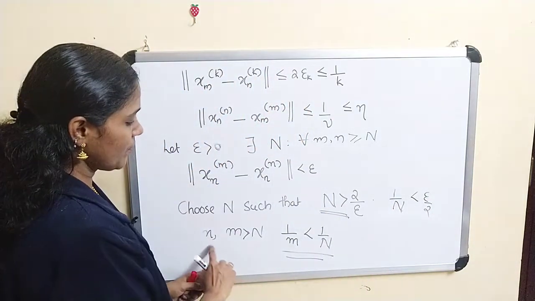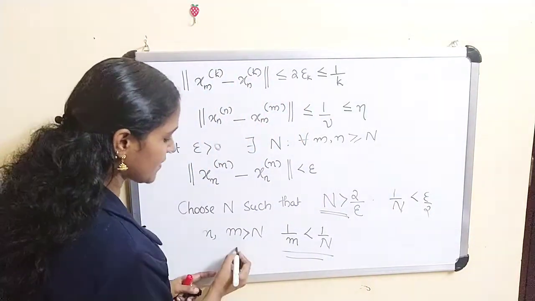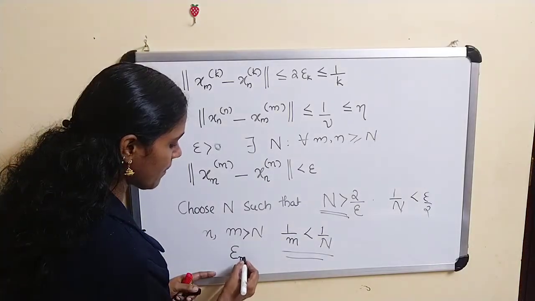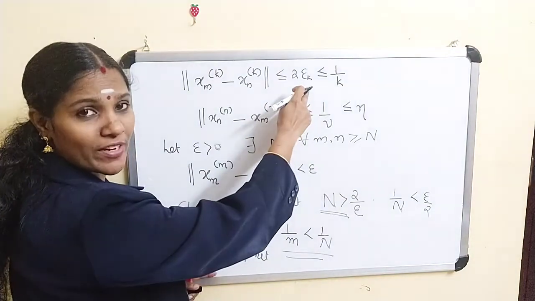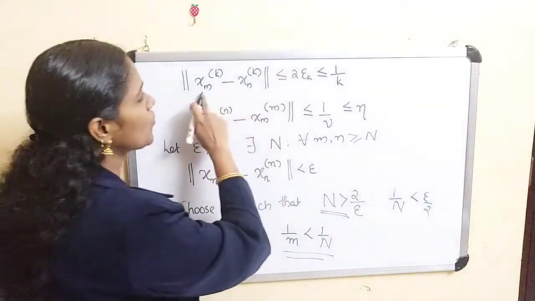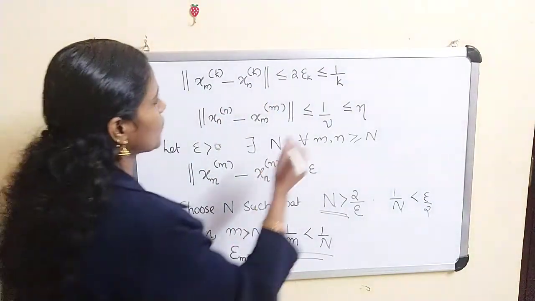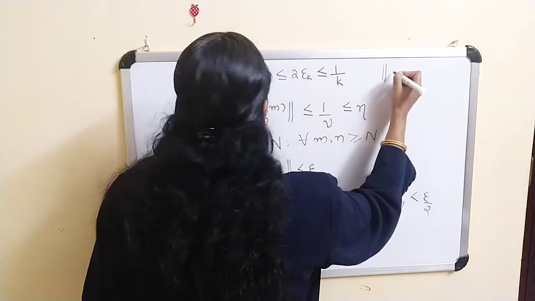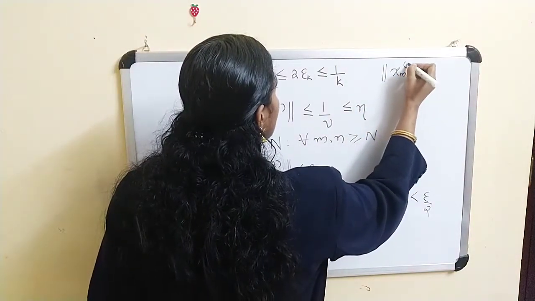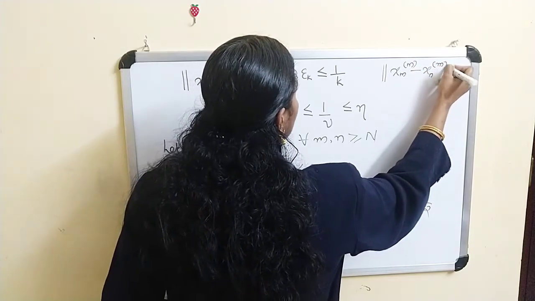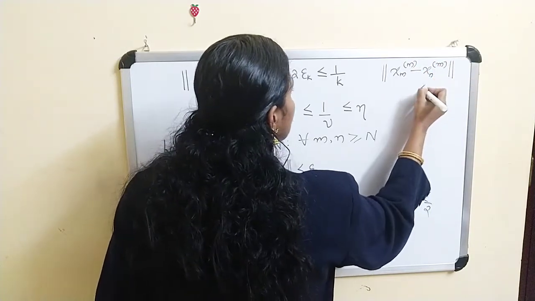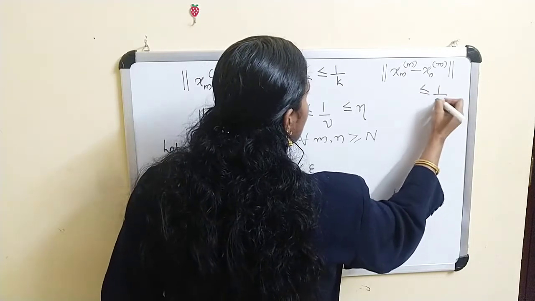If you take this m and consider this epsilon m net, here you can consider for every k an epsilon k net. So for m this satisfies norm of x_mm minus x_nm is less than or equal to 1 by m.